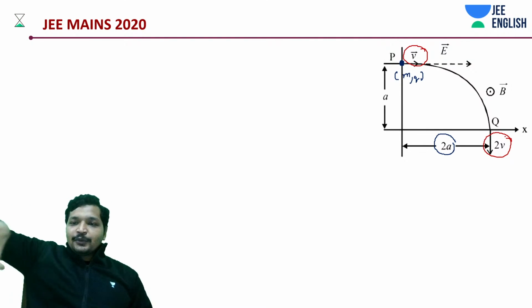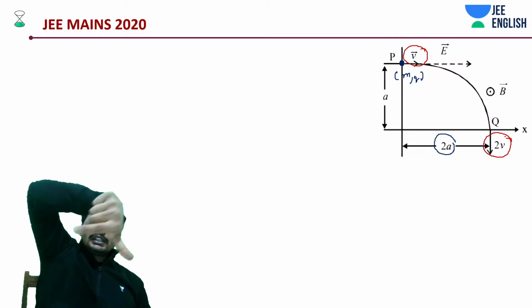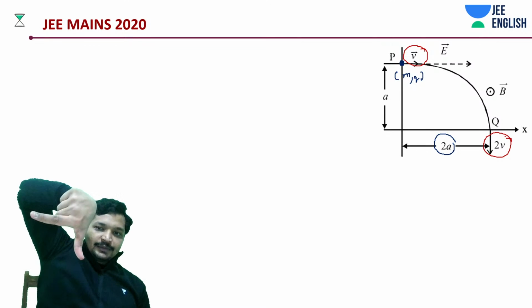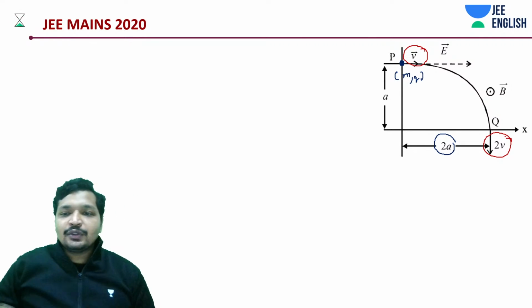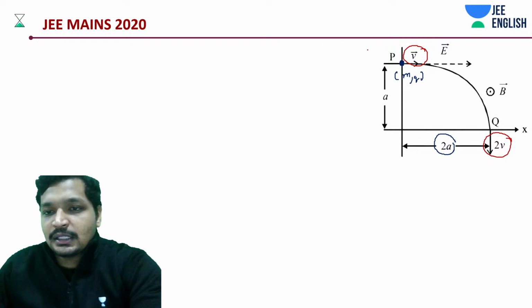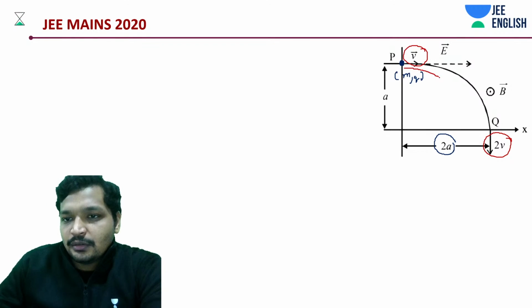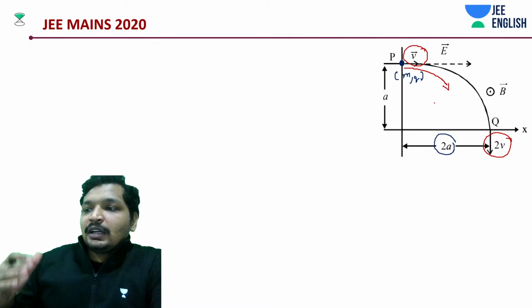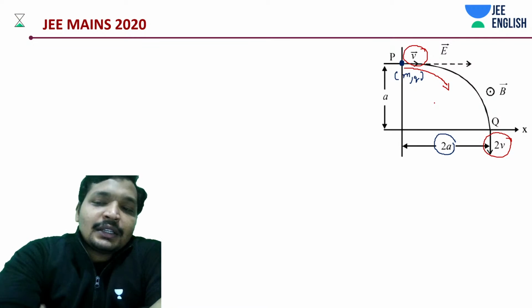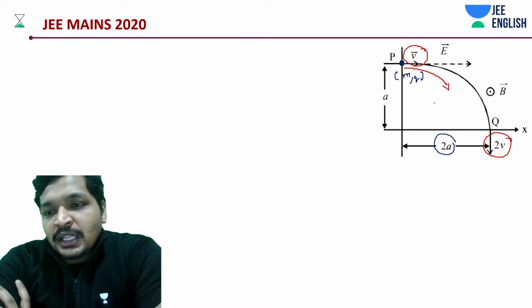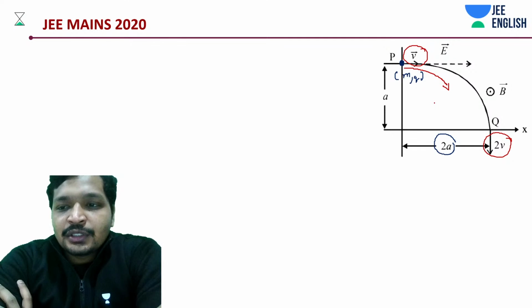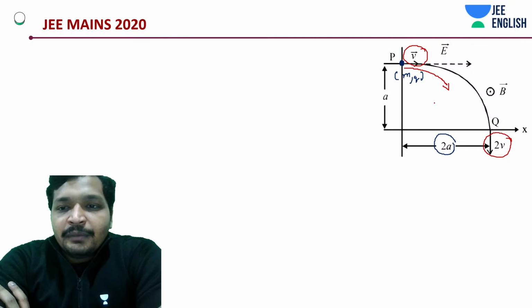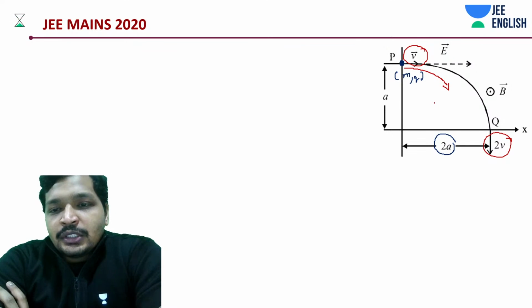So velocity is like this, magnetic field is outside, the force is supposed to be like this, right? Now your rotation is going to happen for your particle in this direction. It does not affect your velocity. It is just acting like a centripetal force, that is not going to affect the velocity. All that velocity changes due to the electric field. We need to assume this to solve this problem.